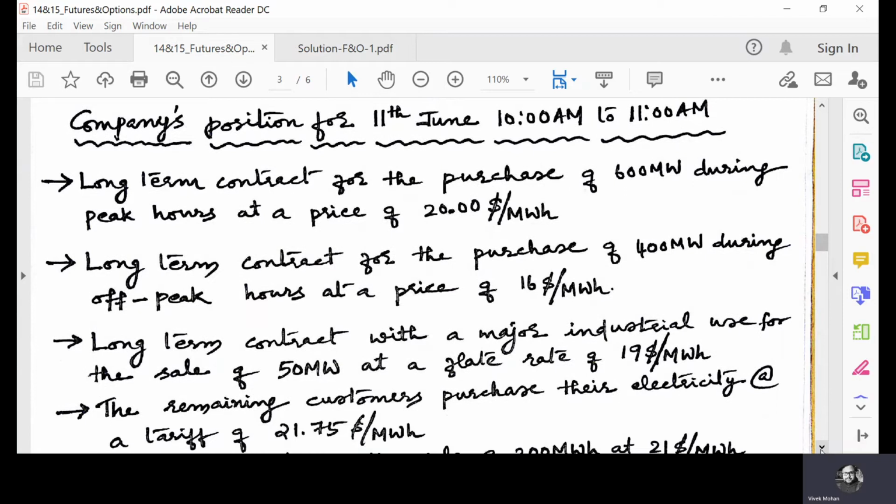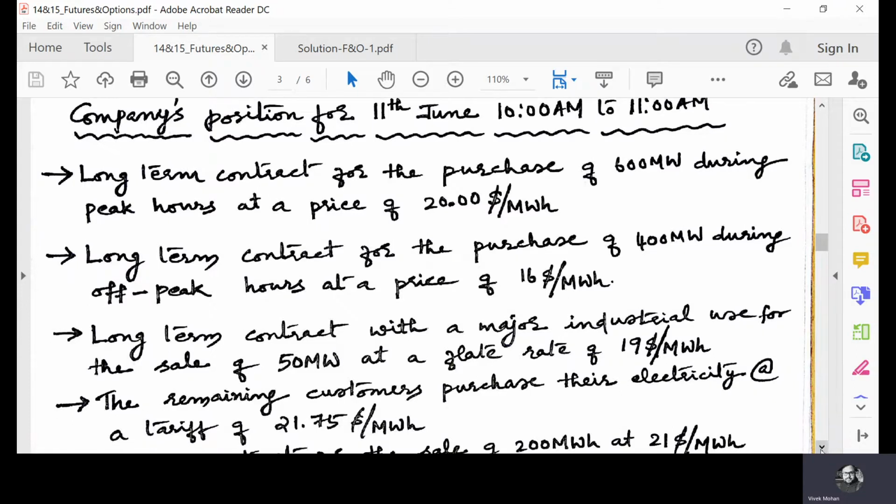So the first transaction is a long-term contract for the purchase of 600 megawatts during peak hours at a price of $20 per megawatt hour. That means, as it is a purchase contract, the company has an expense of 600 into 20. And this is a physical contract. The company is delivering energy physically.